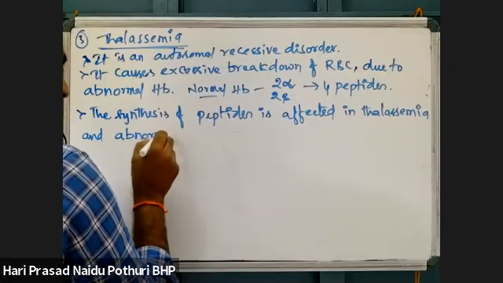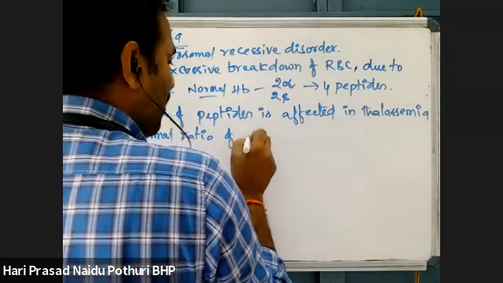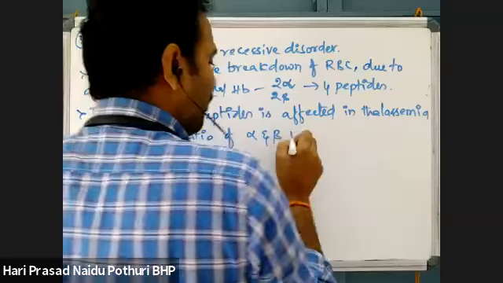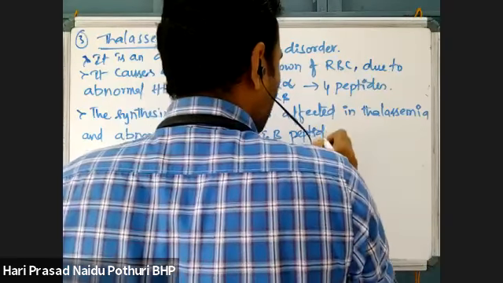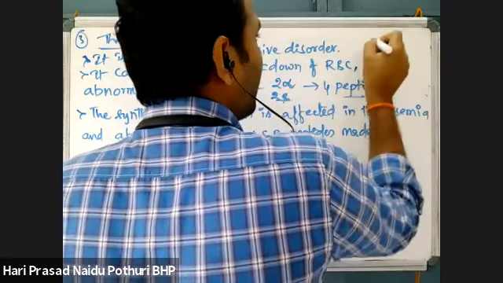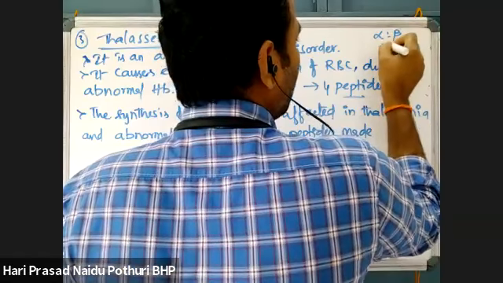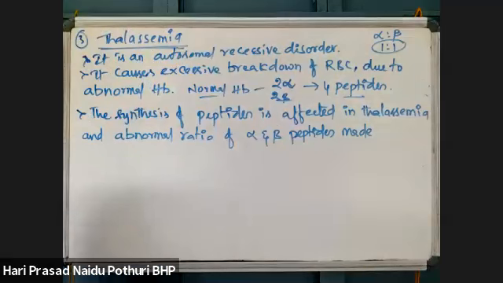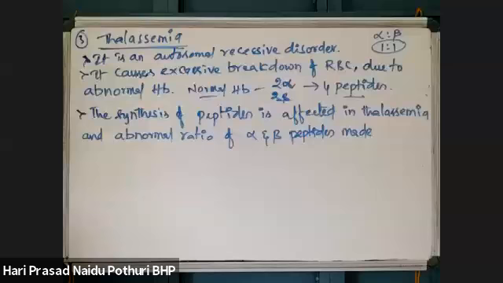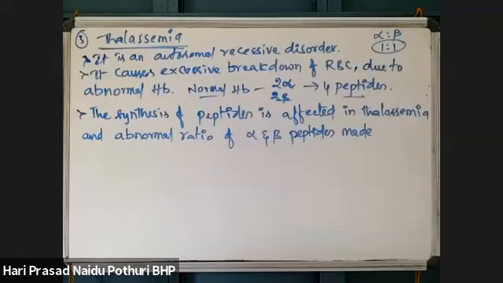abnormal ratios of alpha and beta peptides are made. What is this alpha beta peptide ratio? Alpha 2 peptides, beta 2 peptides. That means in a 1:1 ratio they have to be maintained. If alpha and beta peptides are maintained in a 1:1 ratio, then it is normal.